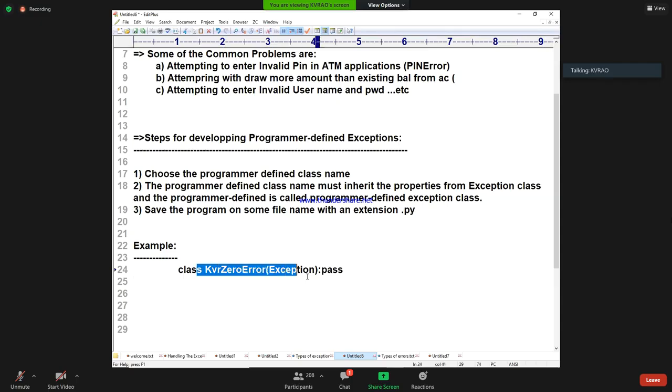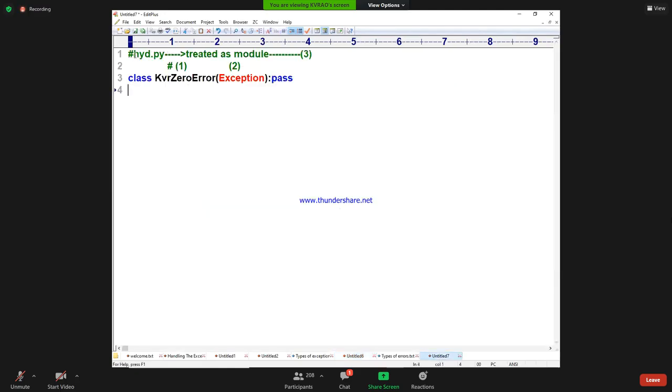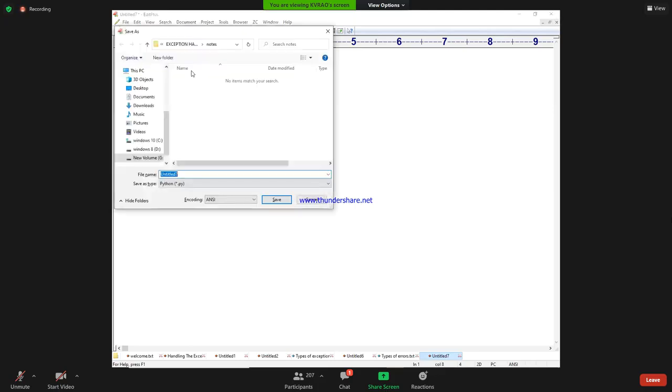Class name and then that. I am not writing any body inside. I will write just pass. Ready. Next, I will save it as hyd.py. Exceptions. hyd.py.